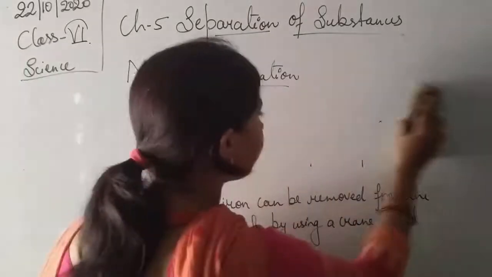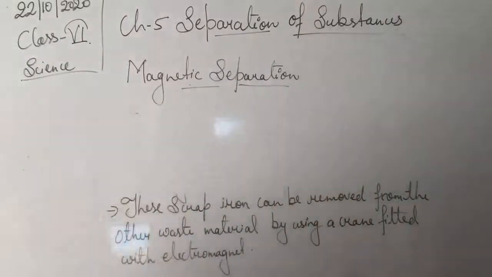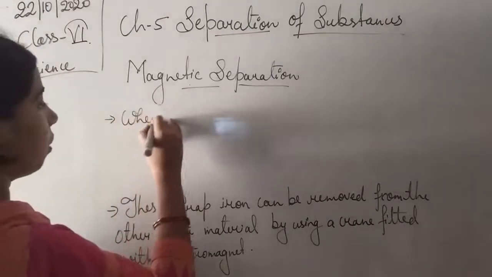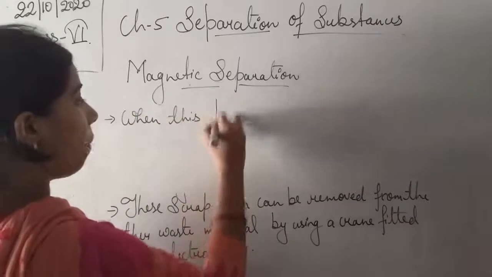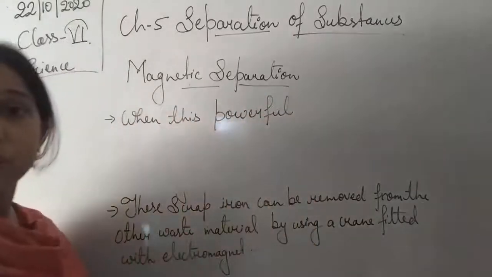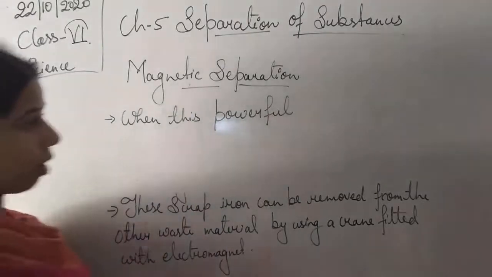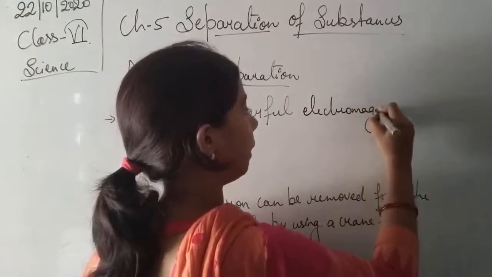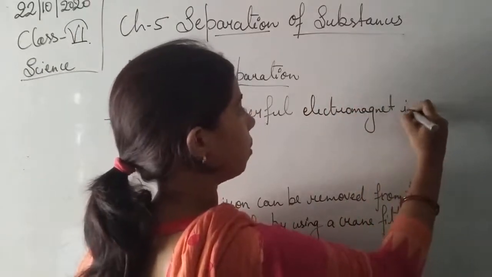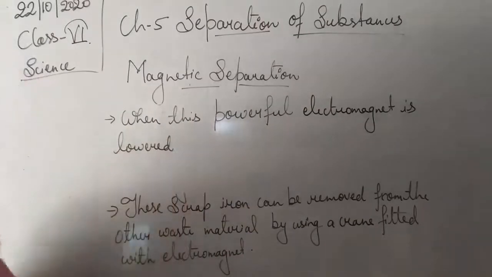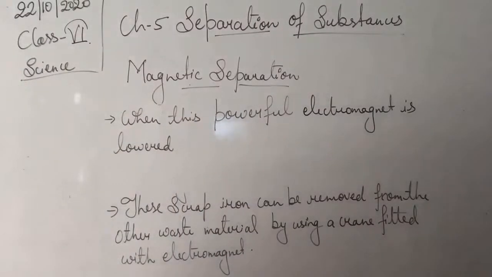When this powerful electromagnet is lowered, then what happened?